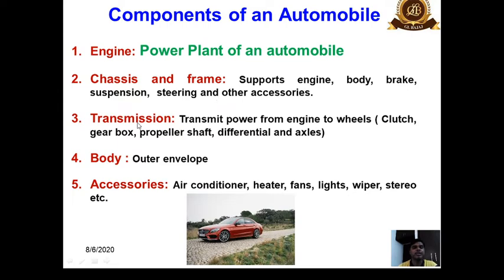The transmission system is the system that transmits the power from the engine to the wheels, and this includes the clutch, gearbox, propeller shaft, differential, rear axle, and our wheels. The body is basically the outer envelope which covers the entire system fitted over the chassis and frame. Accessories include components like air conditioners, heaters, fans, lights, wipers, stereos, etc.